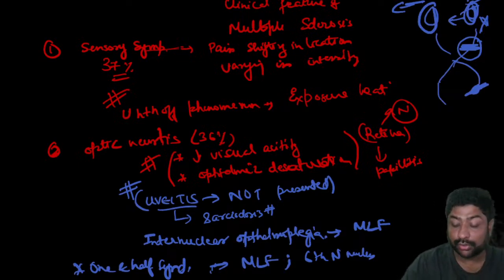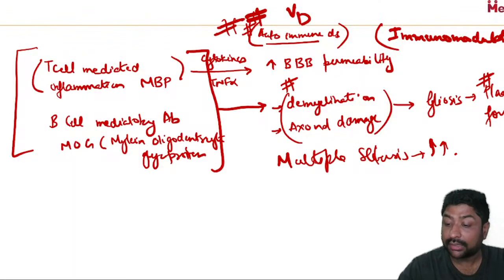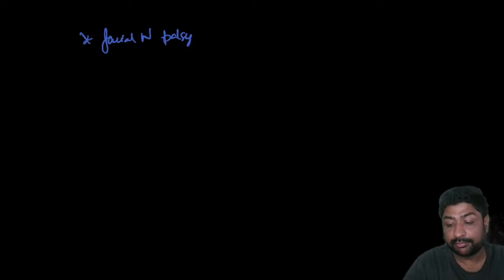So these are all the ocular symptoms. What are the other symptoms? There can also be associated facial nerve palsy. Okay? Facial nerve palsy. And this facial nerve palsy,